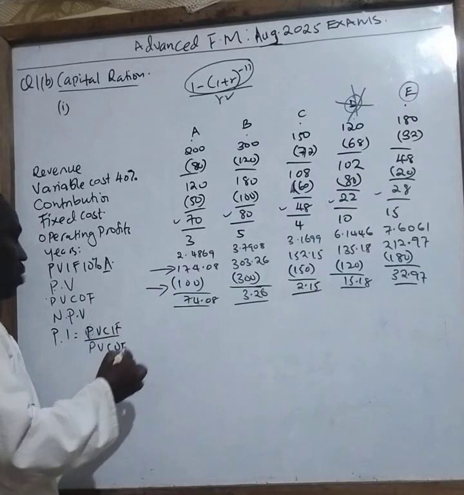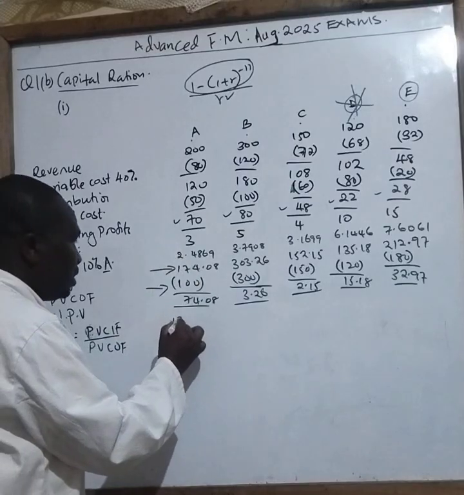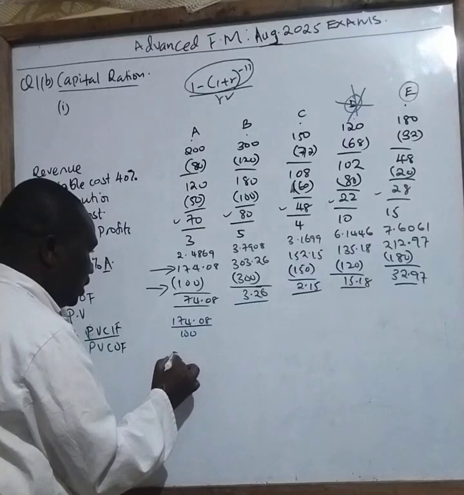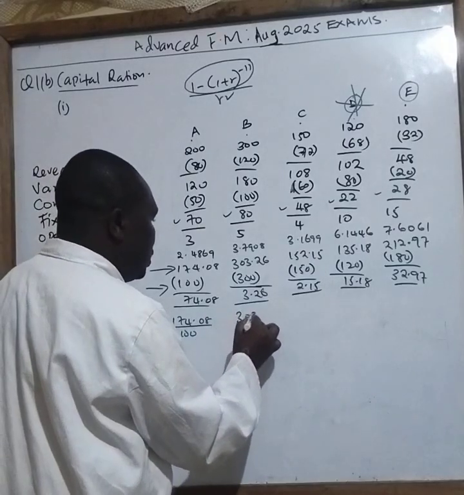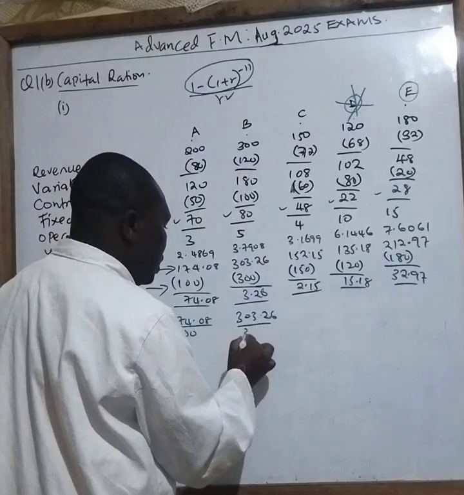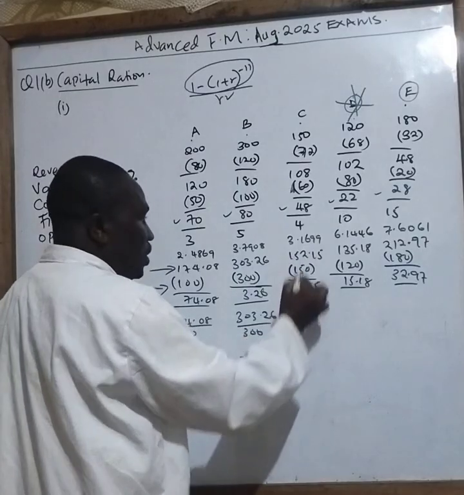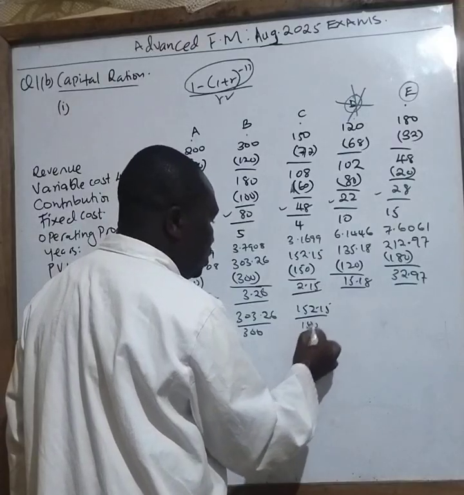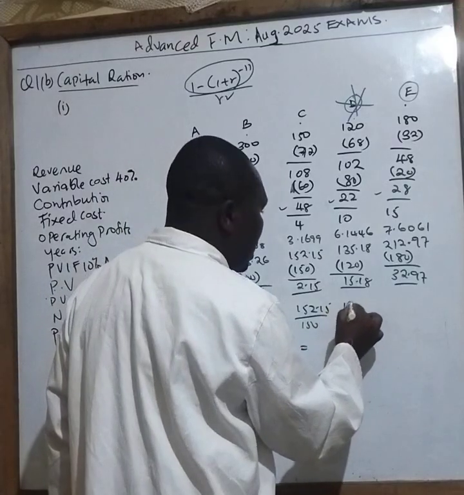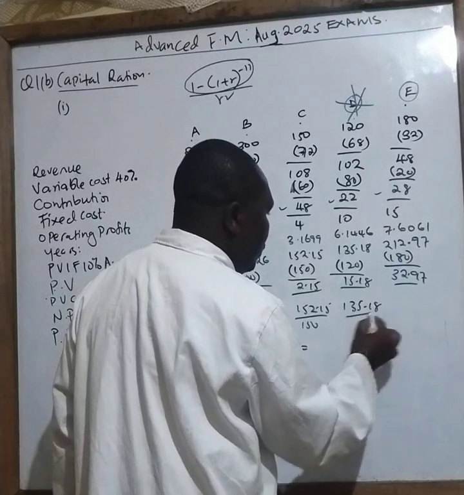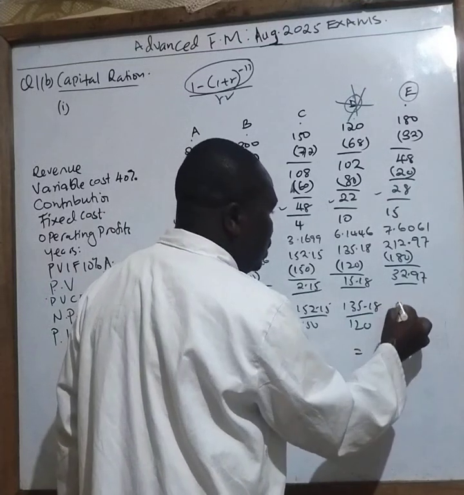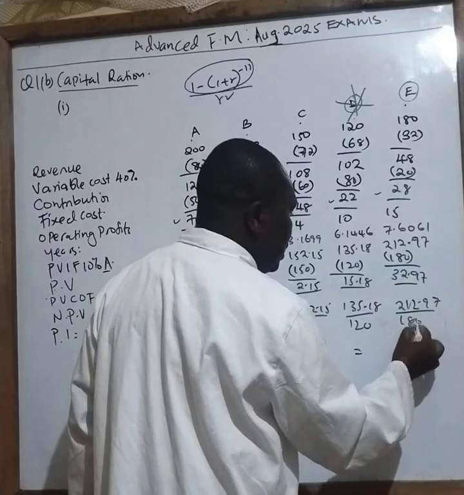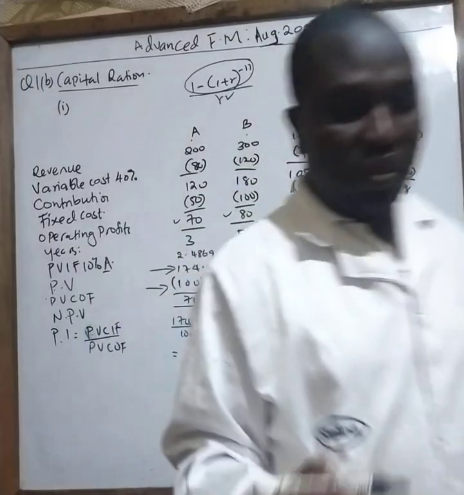So therefore, you work out now for this one: 174.08, you divide by 100, you get the answer. This one is 303.26, divide by 300, you get the answer. And this one will be 152.15, divide by 150, you get the answer. This one will be 135.18, divide by 120, you get the answer. This is 212.97, divide by 180, you get the answer. Okay?